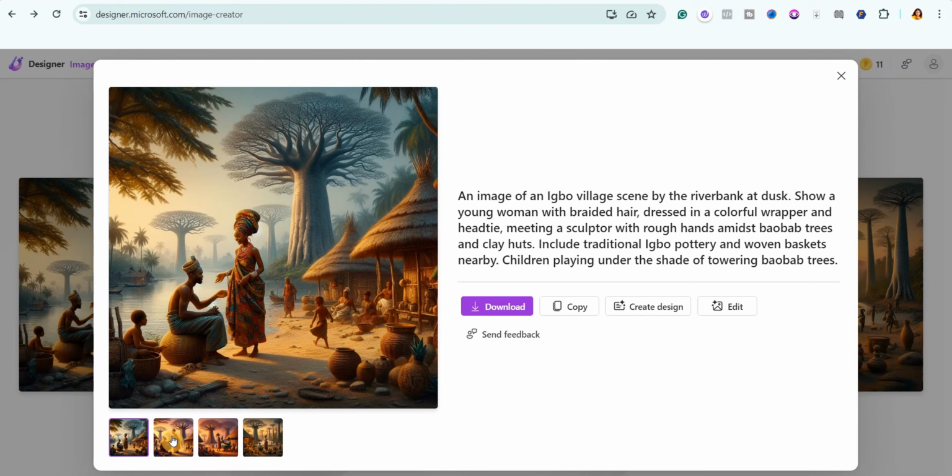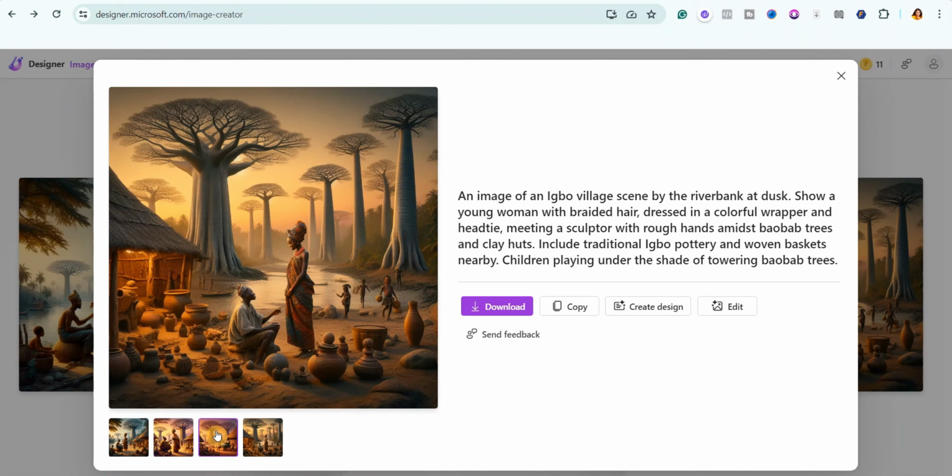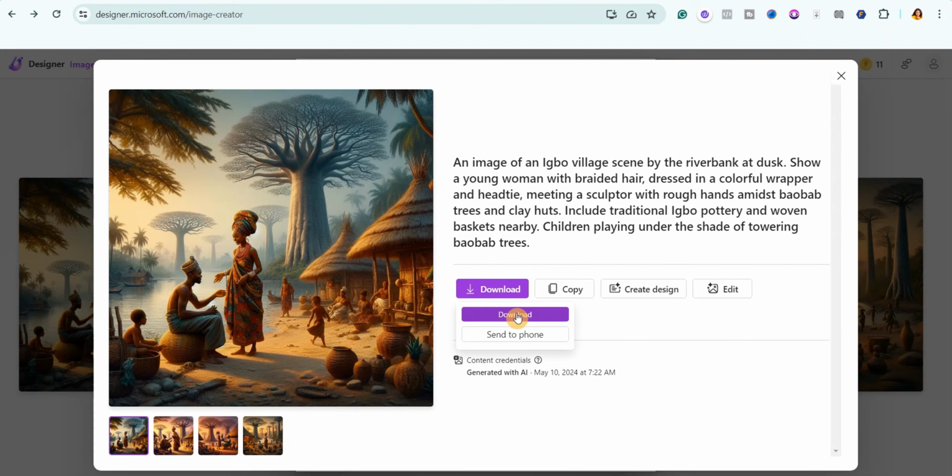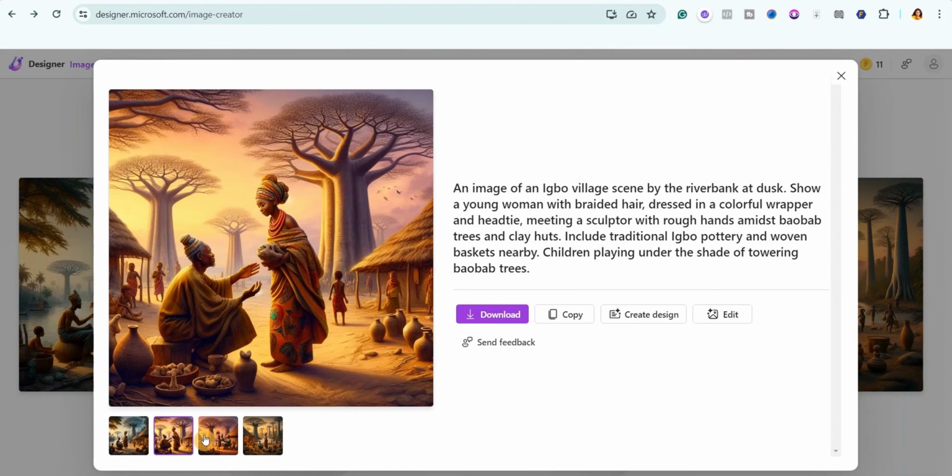So I'll click on it to open it. Now you can just tap on any of these images to select it. You can click on this download button right here to download the image. And the cool thing about this website is that you can actually edit the image. So just go ahead and click on this edit button to edit the image.